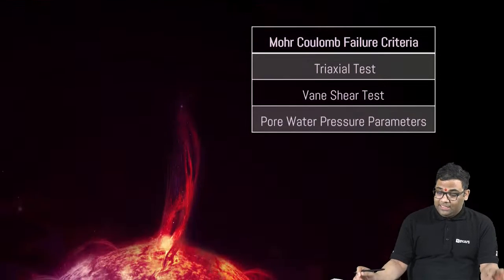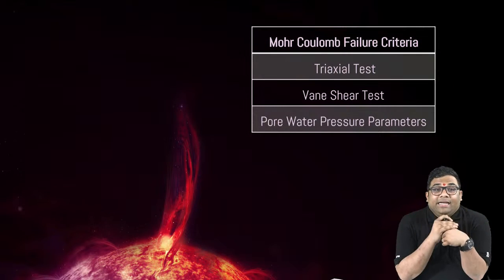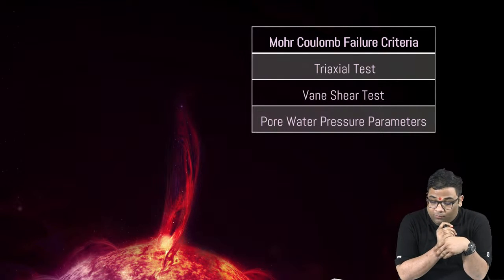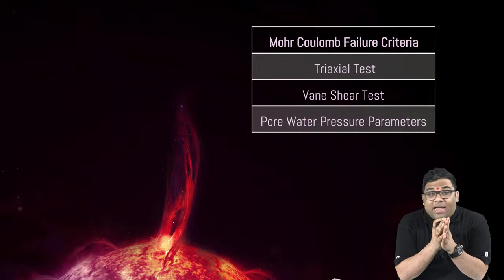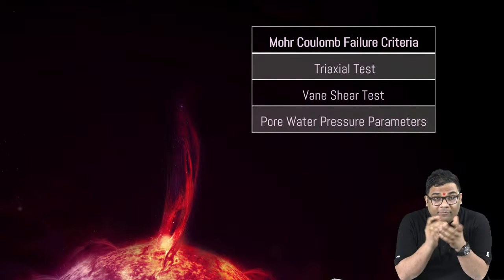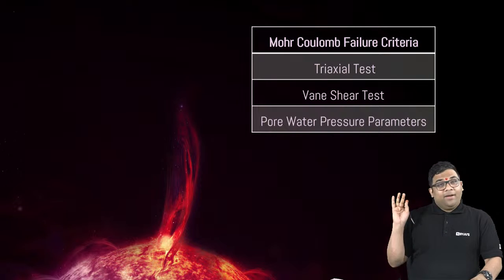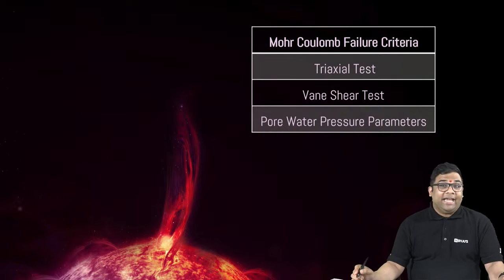First we'll see the topics which we'll be seeing in today's lecture. First of all Mohr-Coulomb failure criteria. Then we'll be covering the triaxial test. The triaxial test is a tough topic. Then the vane shear test, and at last we'll be seeing pore water pressure parameters. This is the index.